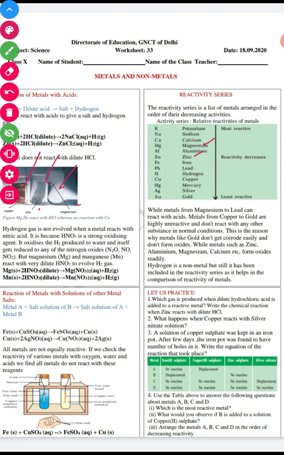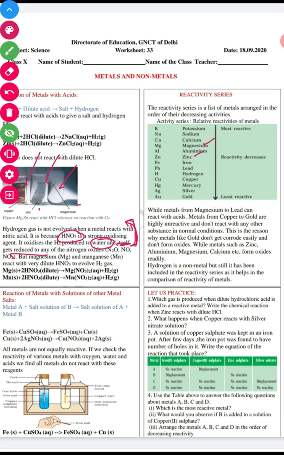Hydrogen gas is not evolved when a metal reacts with nitric acid. This is a very important question; it usually comes in your exam also. Hydrogen gas is not evolved when a metal reacts with nitric acid. Why? Because nitric acid is a strong oxidizing agent and it oxidizes hydrogen immediately to produce water, and itself gets reduced.